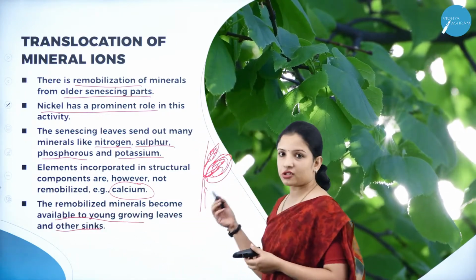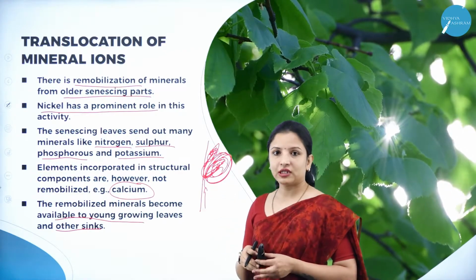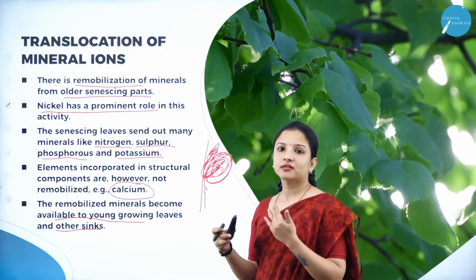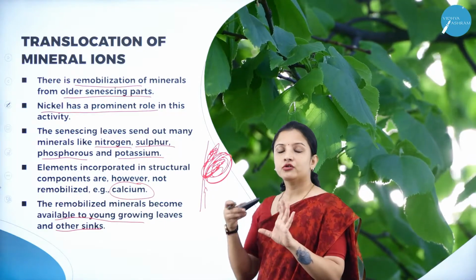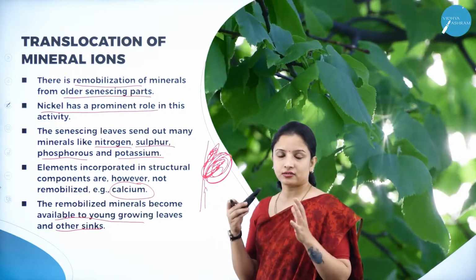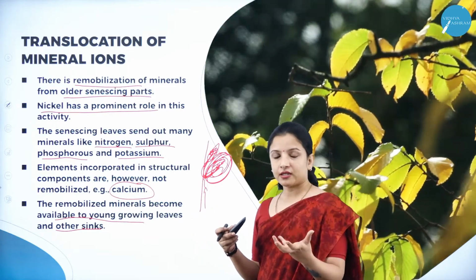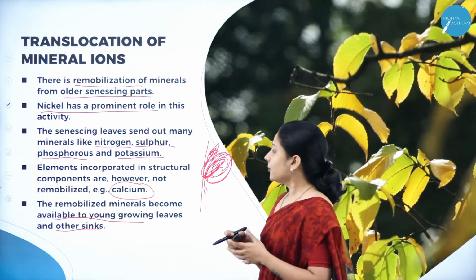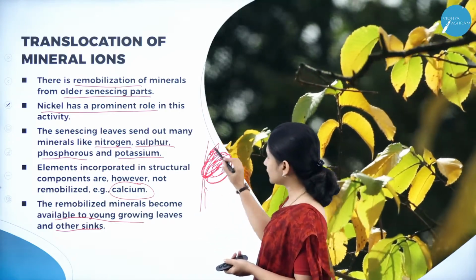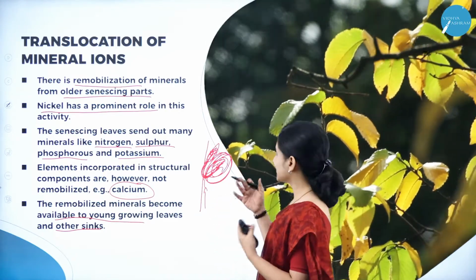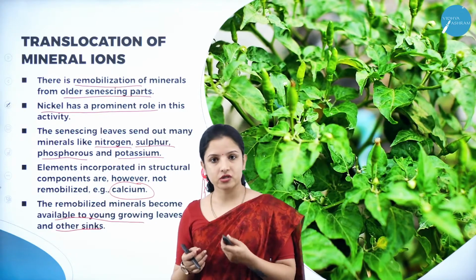So now the sink has changed. First the sink was the older leaf. From this sink it has moved to one more sink, that is the younger leaf. That is how translocation occurs. Translocation occurs not just from the xylem into the other cells of the plant, such as the meristematic cells, which are the developing young leaves, the shoot buds and all that, but it can also translocate from the older leaf to the younger leaf. Now the sink is changing. So now we have understood this, and this is how translocation can also occur.